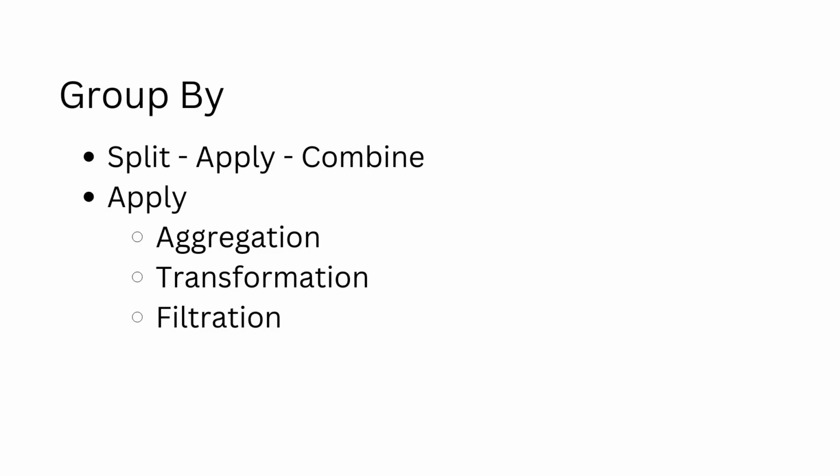Group by is a widely used operation that involves one or more of the following steps: split, apply, and combine. The data frame is split into multiple chunks, based on the key column we provide. Apply operation can be an aggregation, or a transformation, or a filtration. Combine builds a data frame from the results of the apply operation. Let us look at some examples to understand better.